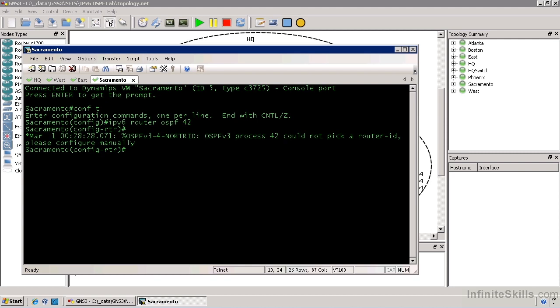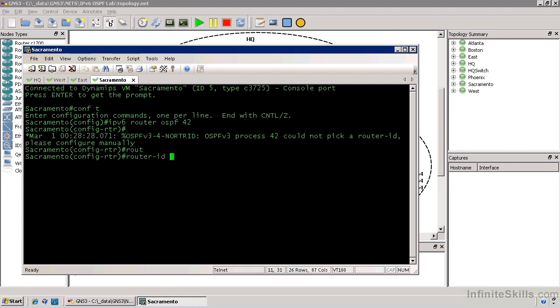Now, I personally am kind of glad that OSPF tells you this because EIGRP doesn't bother to tell you this, and the only way you find out about it is when you completely configure EIGRP on everything, then wonder why aren't my neighbor adjacencies forming? You go into a router and do show IPv6 EIGRP neighbor, and it comes back and tells you, hey, I couldn't pick a router ID, so I'm not going to form any neighbor adjacencies. So I guess it's just something you have to know. Luckily, OSPF version 3 tells you.